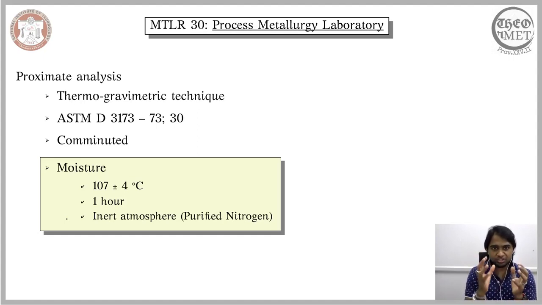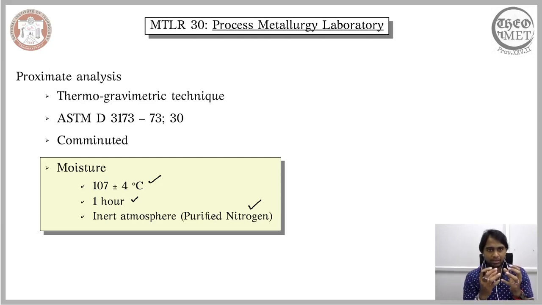Once you have initially determined the weight of the coal, then you begin to increase the temperature of the coal. According to the standards we follow, we increase the temperature to the temperature mentioned here, and hold it for 1 hour. This particular aspect of the proximate analysis, which is directed towards calculating the moisture content, is ideally conducted in an inert atmosphere, which usually comprises pure nitrogen.